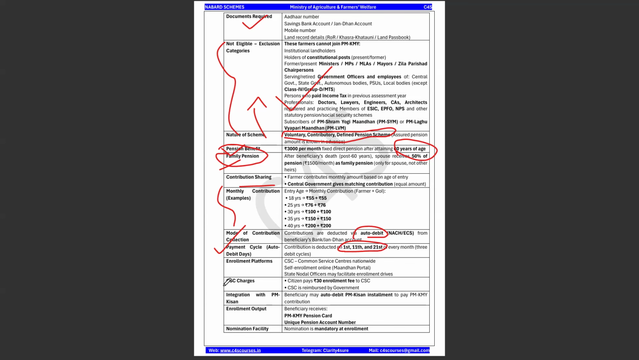Okay, and there is a 30 rupees charge for the enrollment of this particular thing, which will be reimbursed by the government also. And it is integrated with PM Kisan. This is also important. Okay. And nomination facility is mandatory for this particular enrollment. So there can be a question related to the nomination facility also. So please make a note of this.